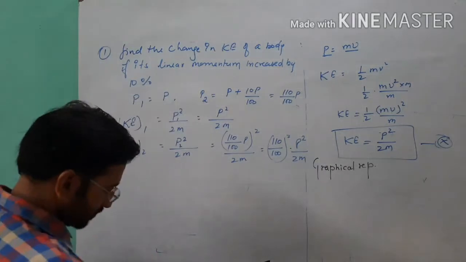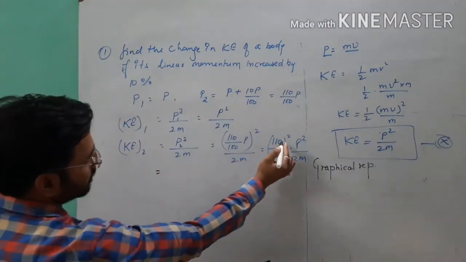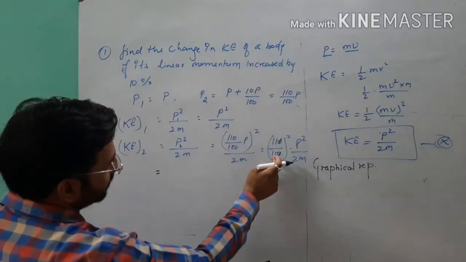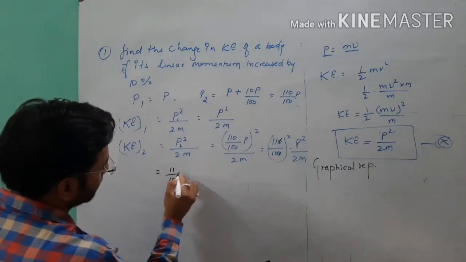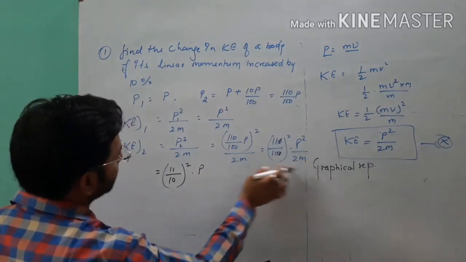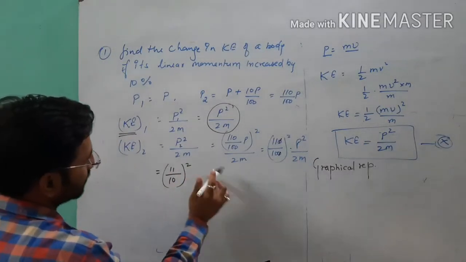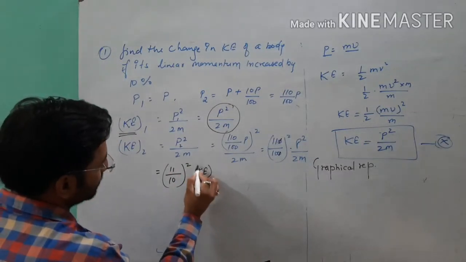Point clear? So if you want to solve this, decimal to decimal cancels, and you get (11 over 10) square of P square over 2m, which is the value of kinetic energy in 1. You can write kinetic energy in 1 here also.